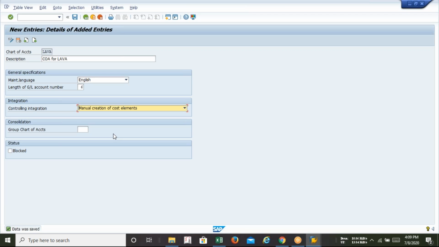So shall I proceed to the accounts group part? So here, this is the chart of accounts. I think it's very simple and it is clear to all of us. I mean, how to create the chart of accounts. Richard, your voice is very low and I didn't get properly. So please, can you speak a little bit louder? You are not audible properly, sir. Yes, anyone having any doubt? Or it's clear?